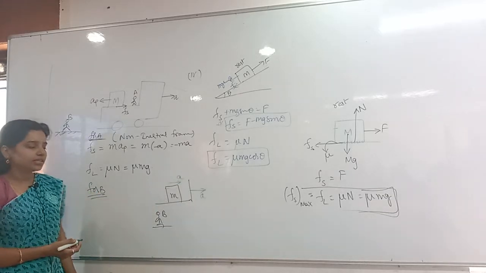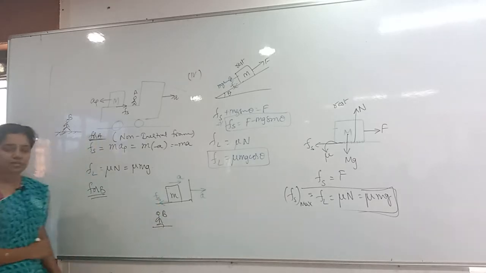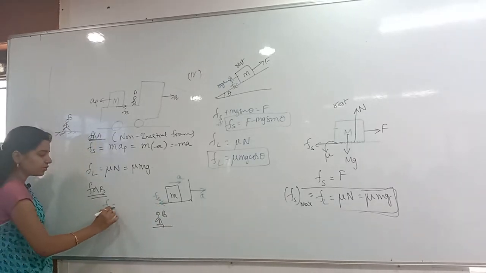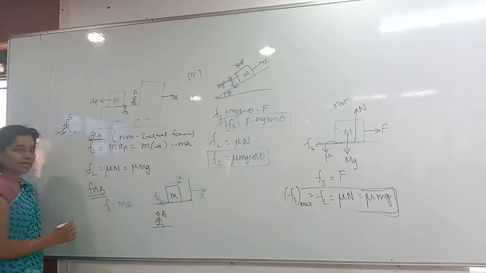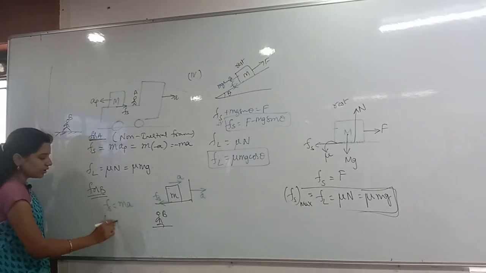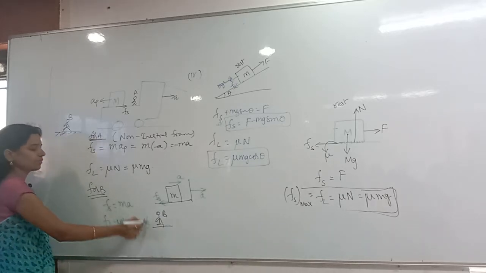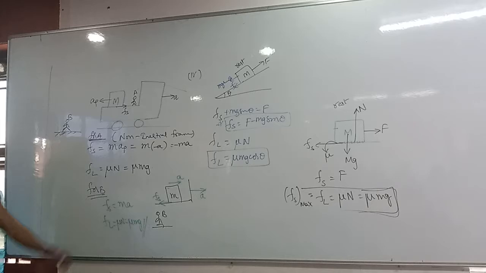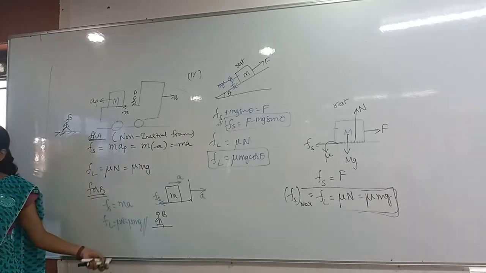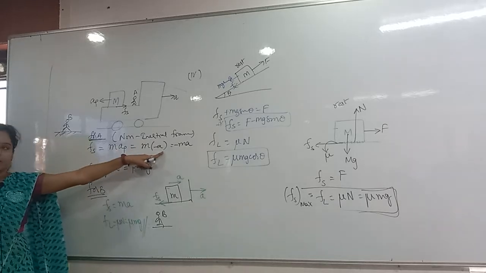Whenever the acceleration is there in this direction, where will the friction be? Friction will be in the opposite direction. So directly, Fs is equal to what can I write? ma. Directly F is equal to ma. Then Fl is equal to again what? Mu into normal reaction, that is mu into mg. Now you might think that both are the same, so why take this much derivation? Here it is plus ma, and there minus came.